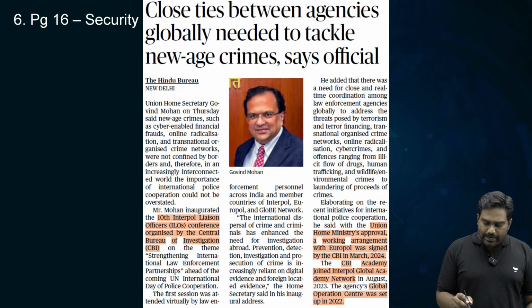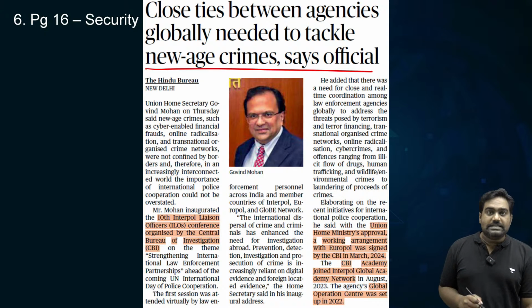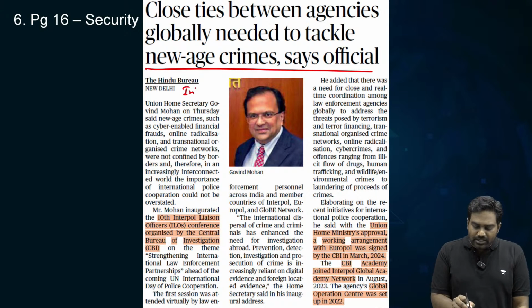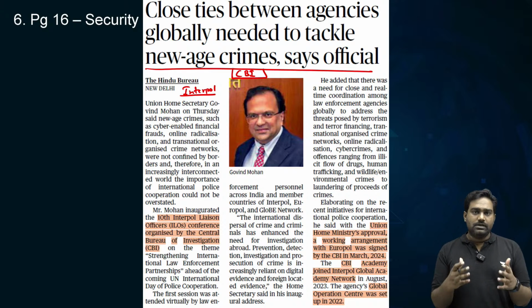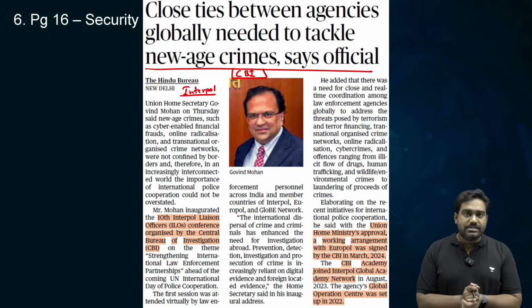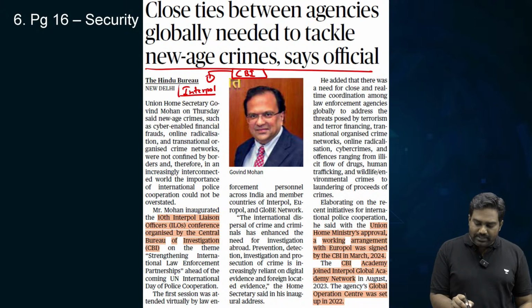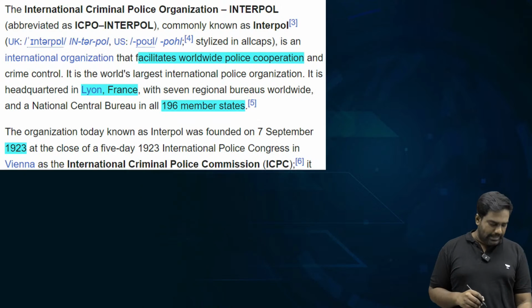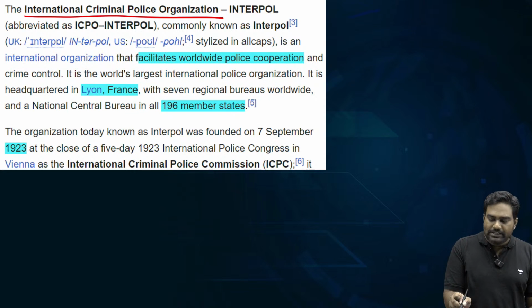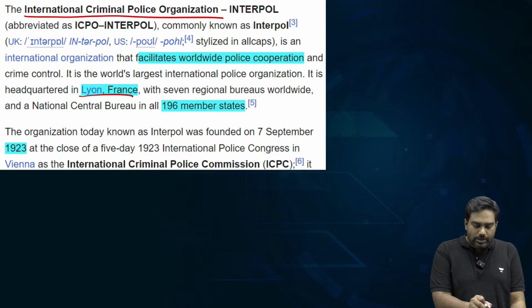Now let's look at another important article on page 16 related to Interpol and CBI. CBI, the Central Bureau of Investigation, which is an elite law enforcement agency, is the designated liaison agency to work with Interpol. Interpol is the International Criminal Police Organization, headquartered in Lyon, France, set up in 1923.